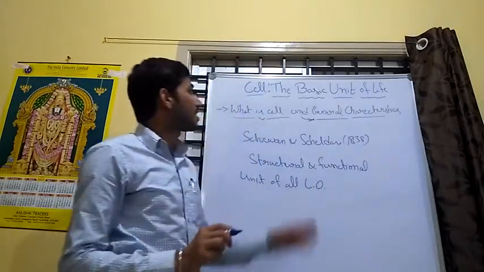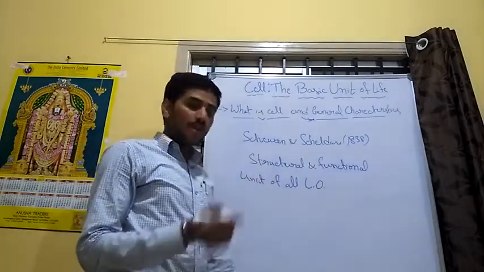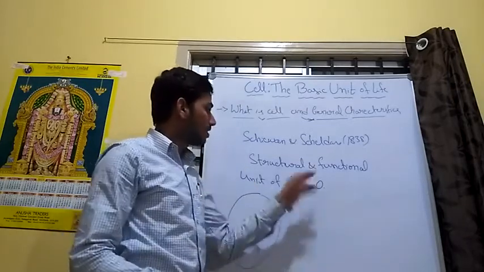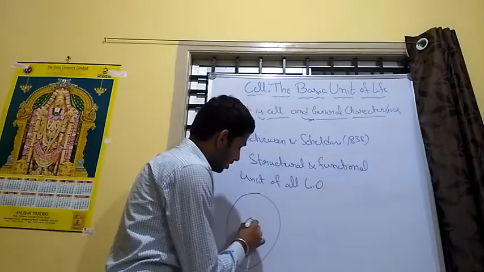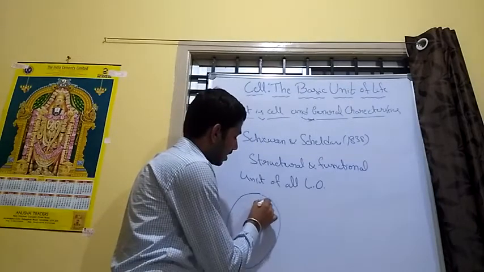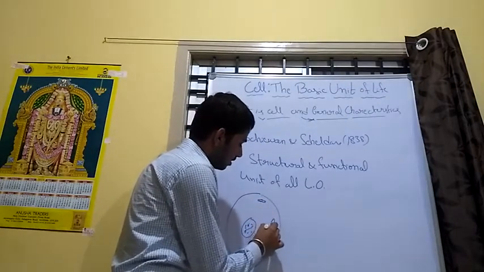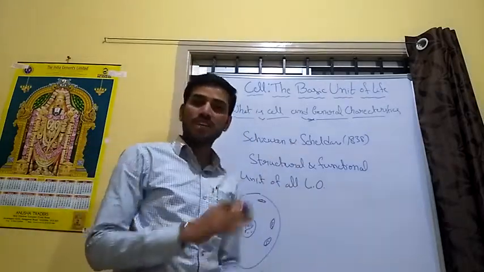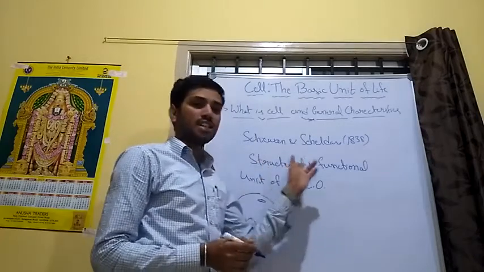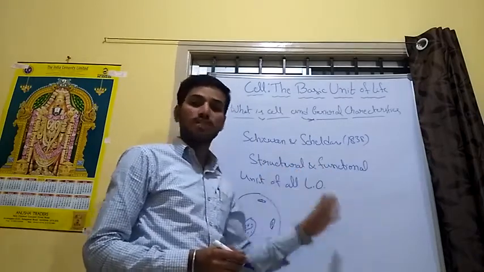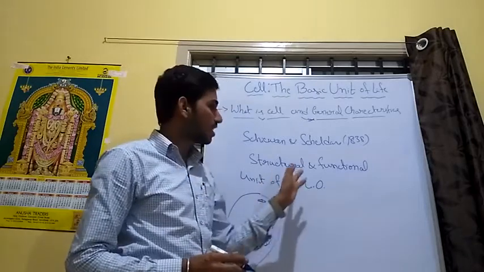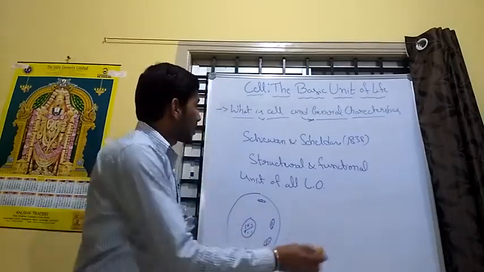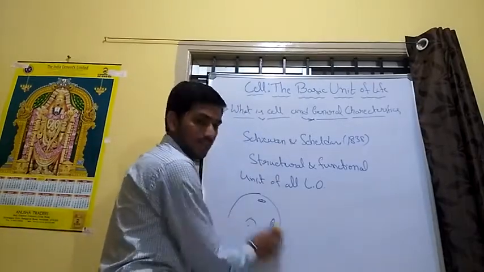Why do we call the cell a basic structure? The cell has some structure, which you will see in further studies, such as the nucleus and some organelles, and the cell also performs some functions. That's why the cell is the structural and functional unit of all living organisms.